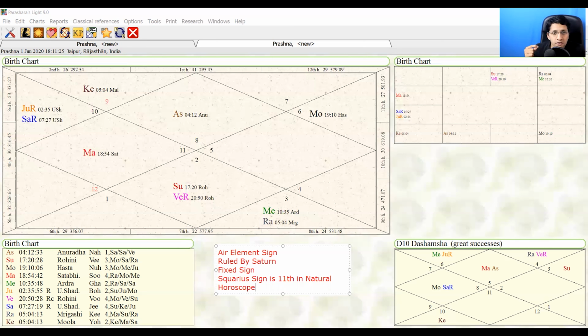So when it is 11th from it, it highlights all the 11th house significations of the sign. Like it is the ultimate Kama Trikona house. So it is social and it is about making friendships, networking, connecting with larger organizations or people or social groups of interest.